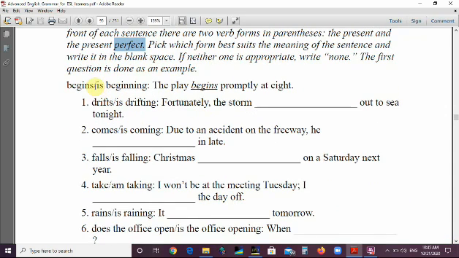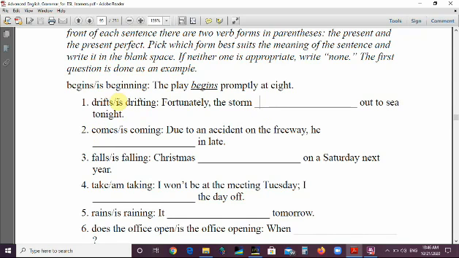We have begins, present tense, is beginning, present progressive. The play begins promptly at 8 at the theater, because this is a schedule. The play begins promptly at 8 every day. So we use the present tense. Number 1, we have drifts and is drifting. Fortunately, the storm is drifting out to sea tonight. The answer is drifting because it's new information.